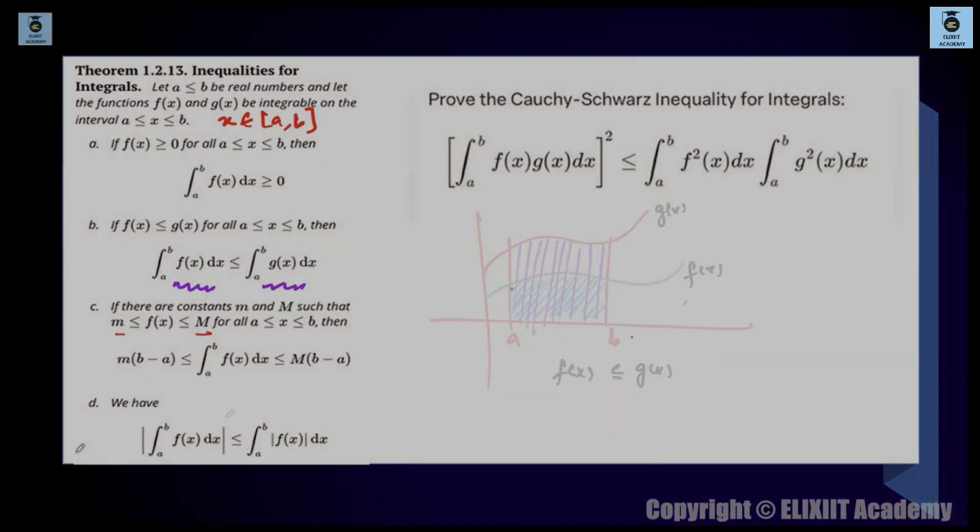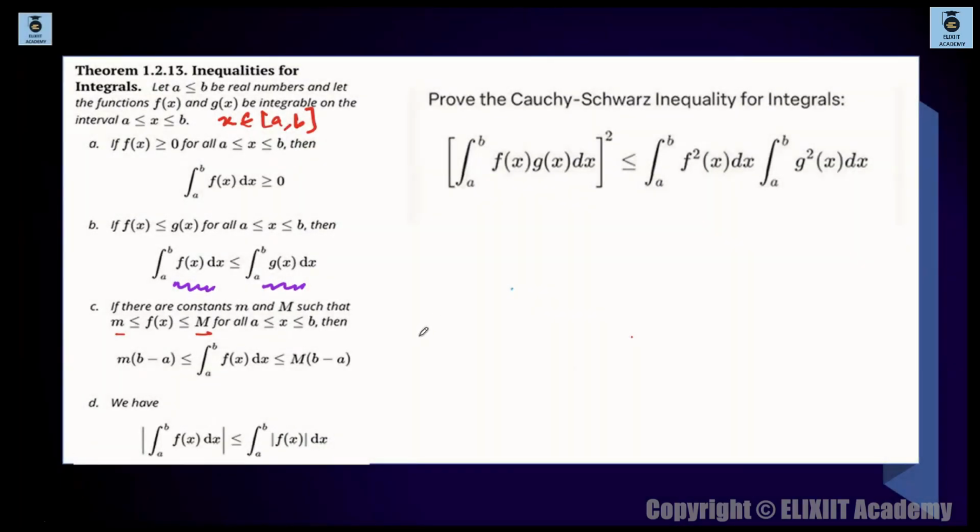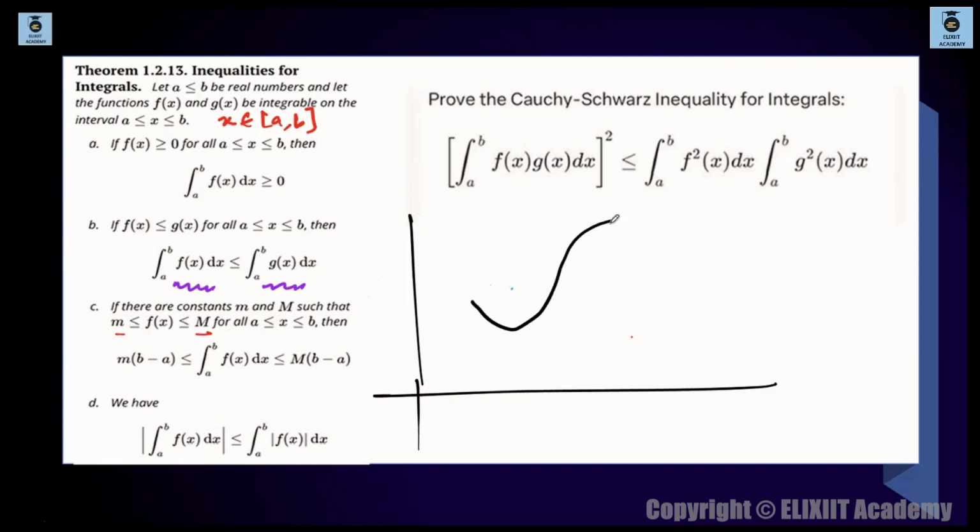ठीक है, तो ये क्या है भाई? You have a function which is having the minimum value small m and maximum value capital M. So I'll take such a function. एक function, ऐसा function ले लो ना, whose minimum value is small m and maximum value is capital M. I'm taking such a function in between this interval a to b. Function is defined from here to here.